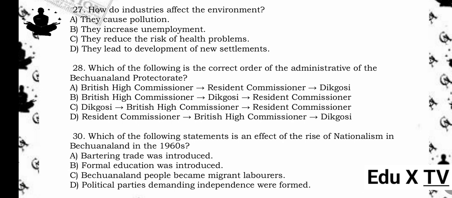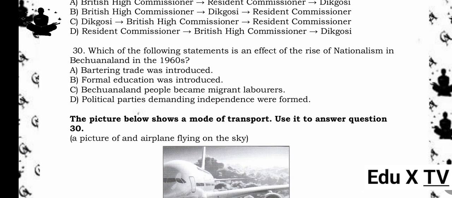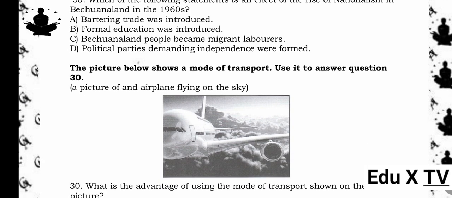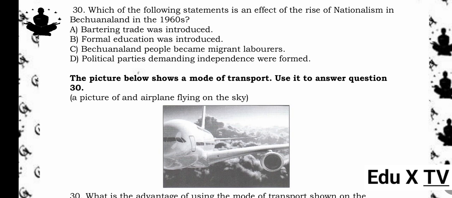29. Which of the following statements is an effect of the rise of nationalism in Bechuanaland in the 1960s? A. Bartering trade was introduced. B. Formal education was introduced. C. Bechuanaland people became migrant laborers. D. Political parties demanding independence were formed. The answer is D. Reason being, the rise of nationalism led to the formation of political parties that sought independence from colonial rule.